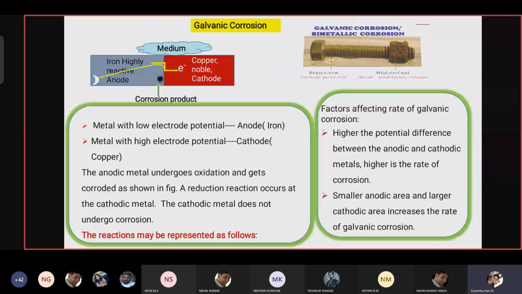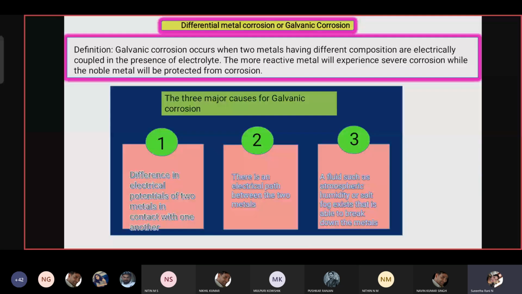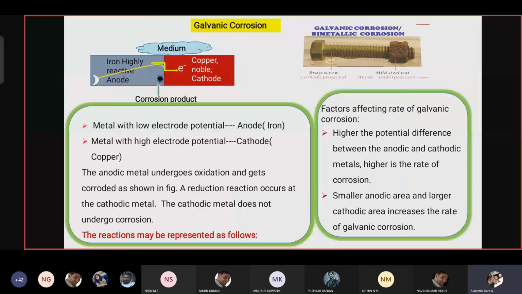Electrolyte should be present. That type of corrosion is called differential metal corrosion. How it happens, you can see in three cases, three causes for differential metal corrosion.